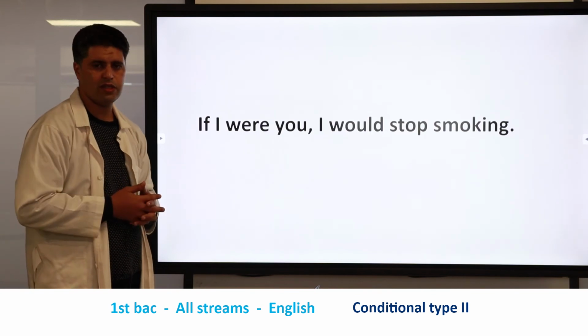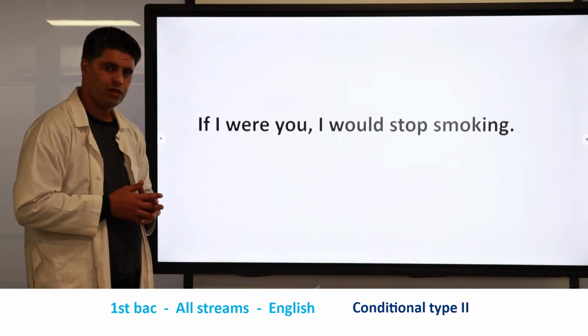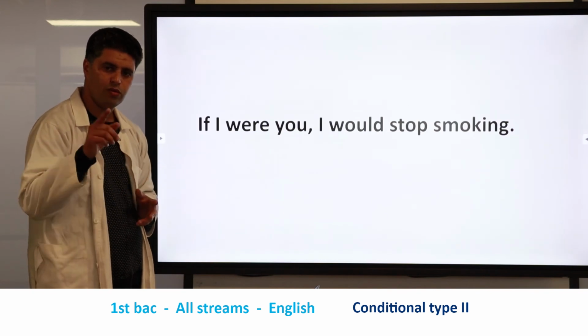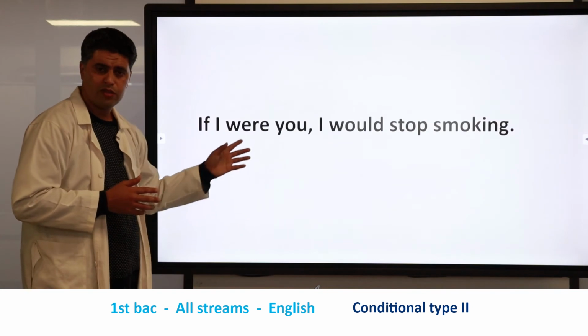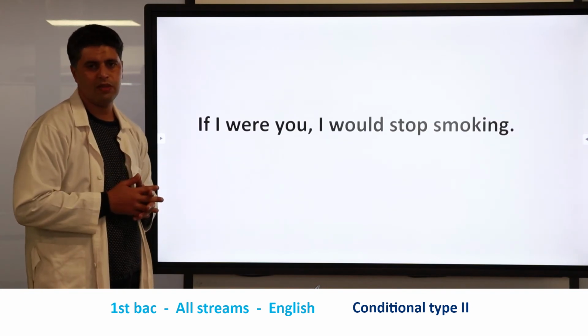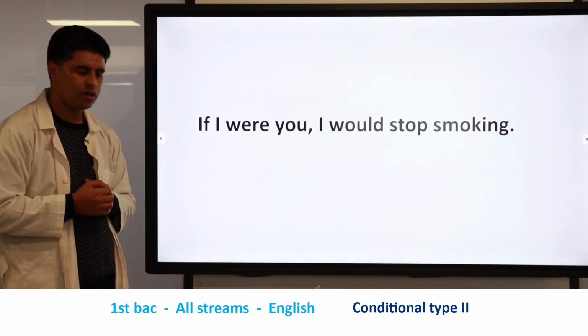You know that in the past simple, when you use the verb to be, you say I was, you were. Okay? So I was, we cannot use it here because it is an exceptional case. So here we have to use I were. Great.